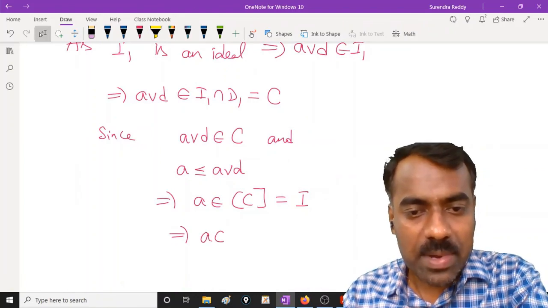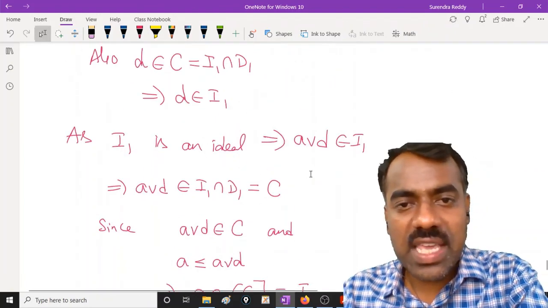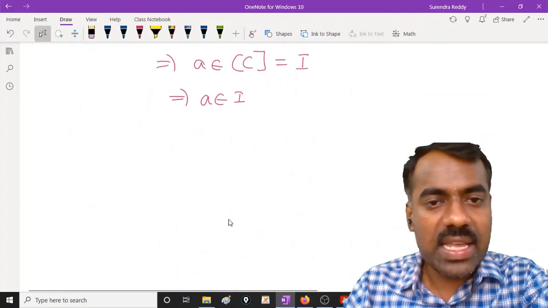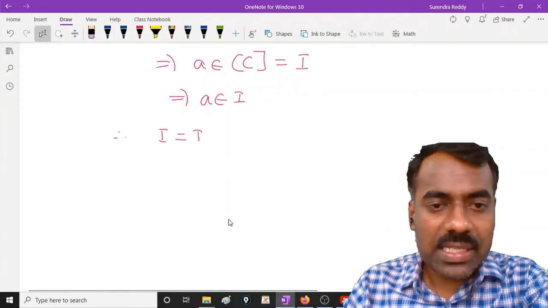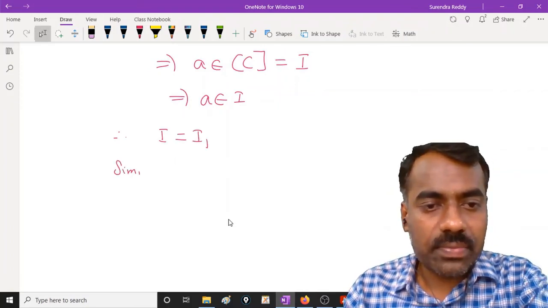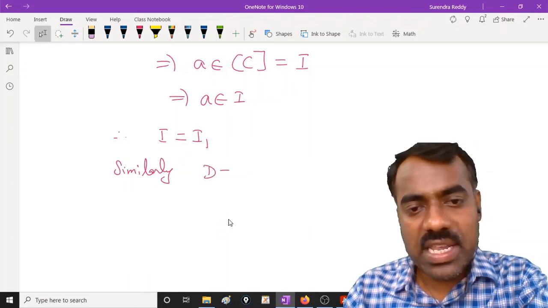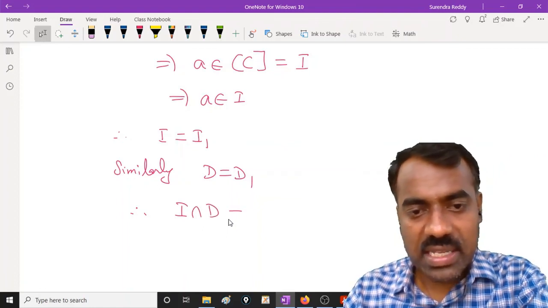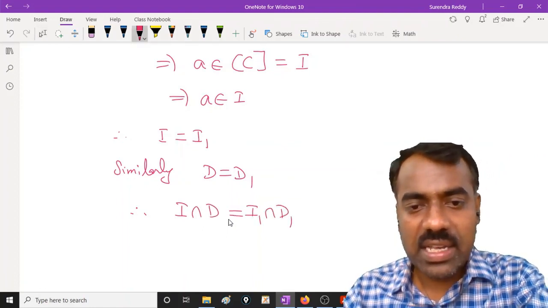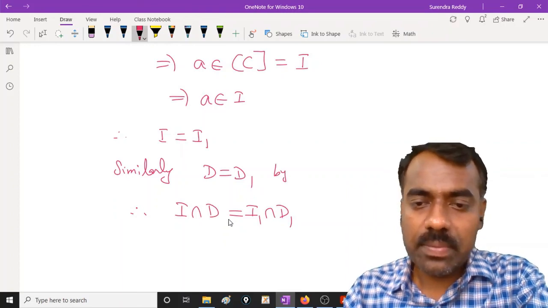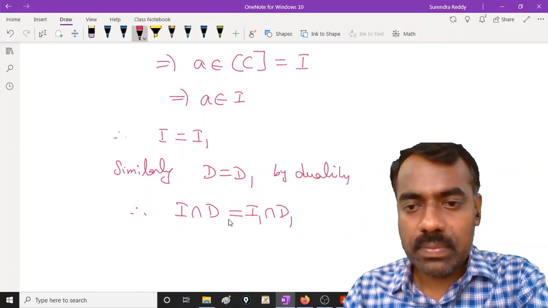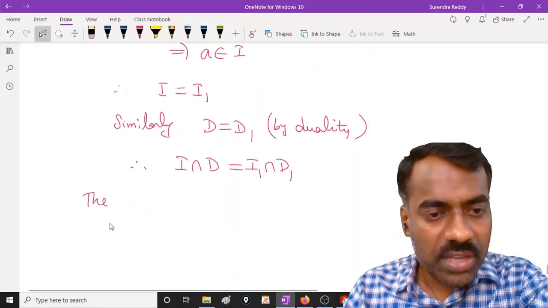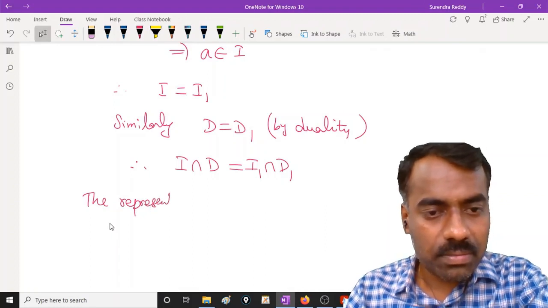Therefore we proved that A belongs to I, and we started with A in I1. Here you can see that A is in I1, then we proved that A is in I. Therefore your I is the same as I1, and similarly D will be the same as D1. Therefore your I intersection D is the same as I1 intersection D1. This is true by duality. That shows that the representation is unique.